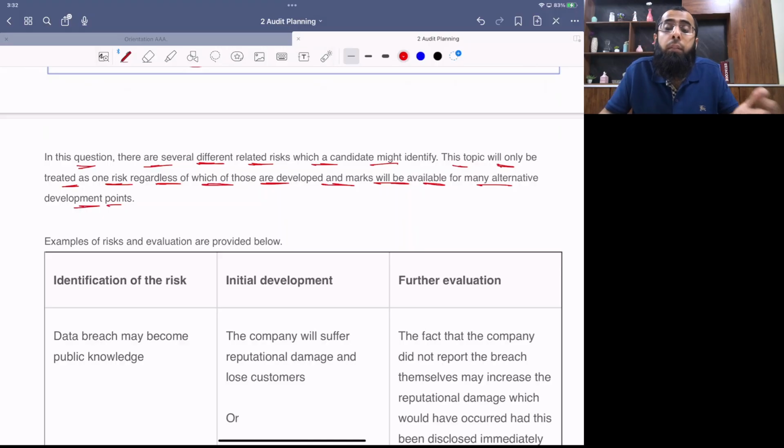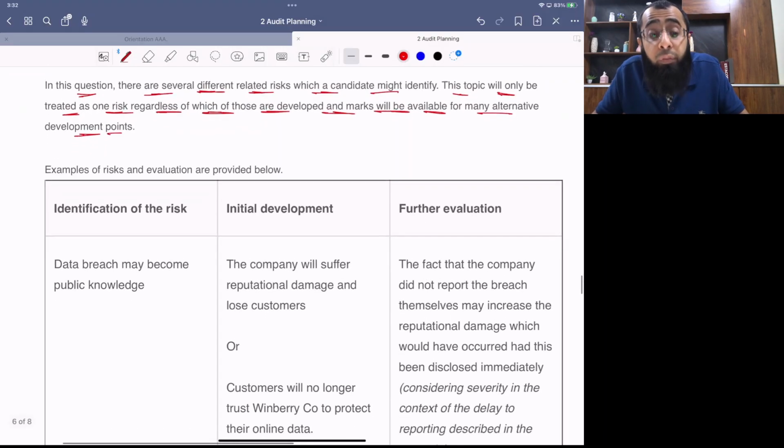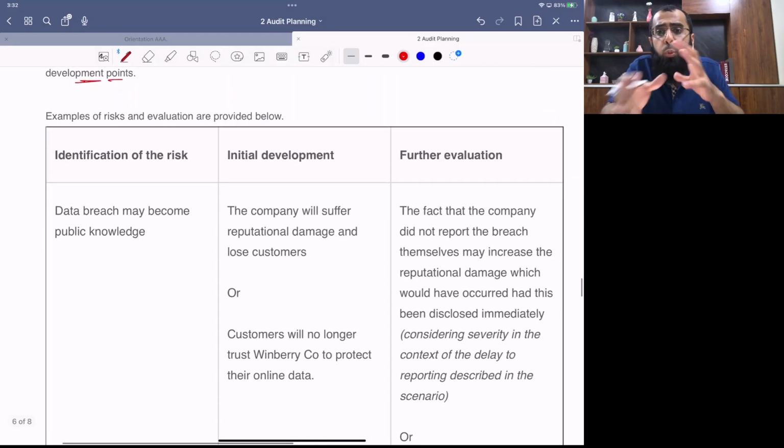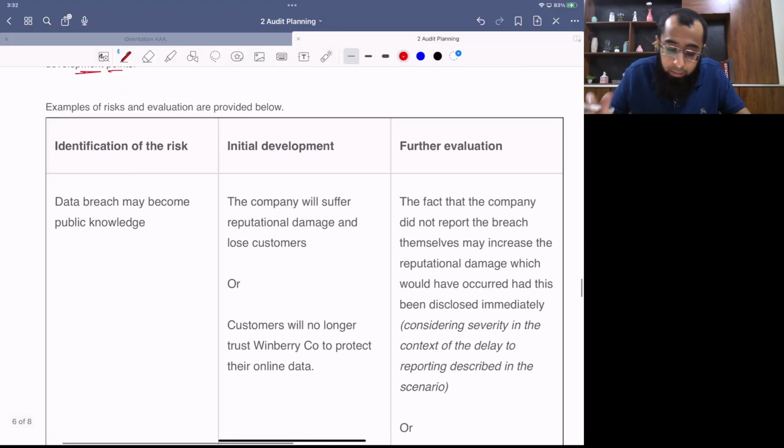Like in this risk, there was the issue of penalties. Here, there was an issue of weak controls, that the audit committee was not working properly. The internal auditor didn't evaluate the risk well. There was a risk of reputational damage. So a student can write any one risk. It's not that he writes three risks from one scenario. He can refer to any one of them and gain the marks.